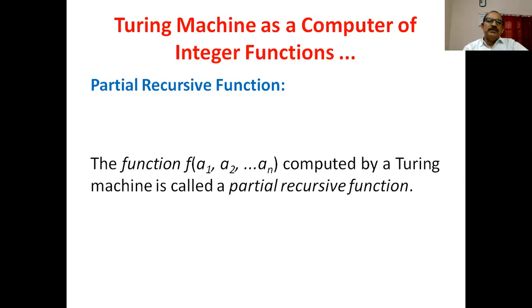In other words, we can say a function is called a partial recursive function if there exists a Turing machine that halts on some inputs and is in a loop for any input for which the function is not defined.